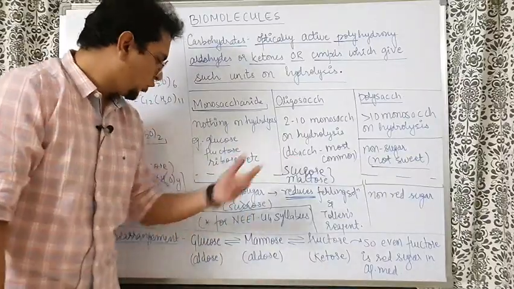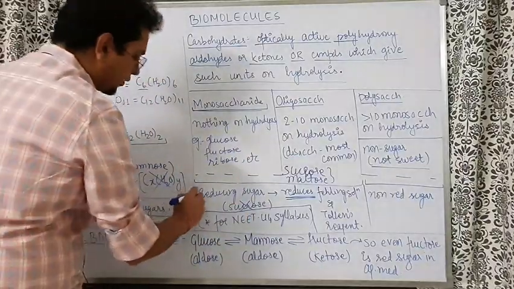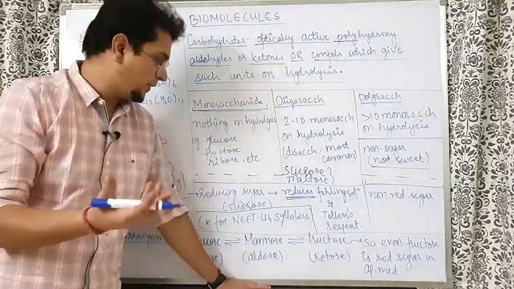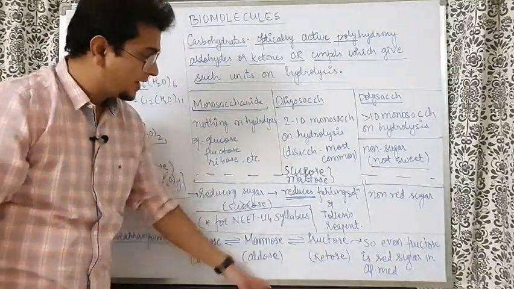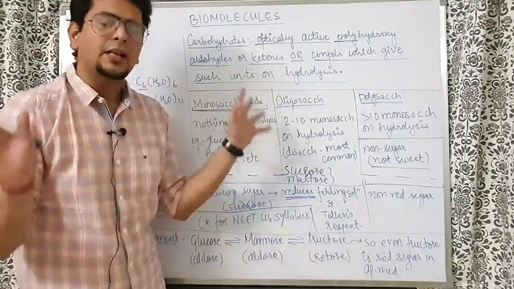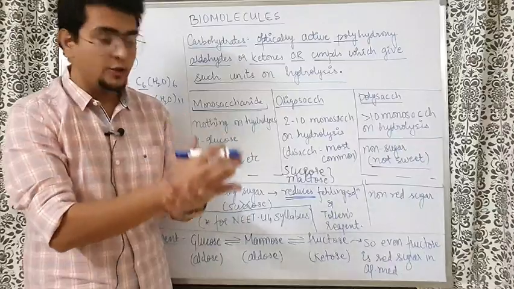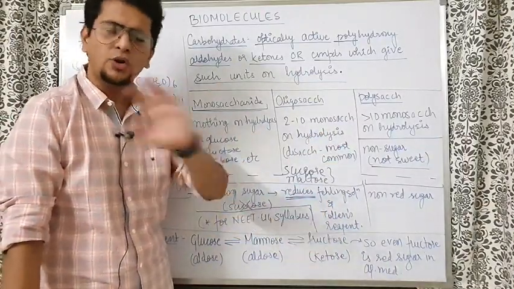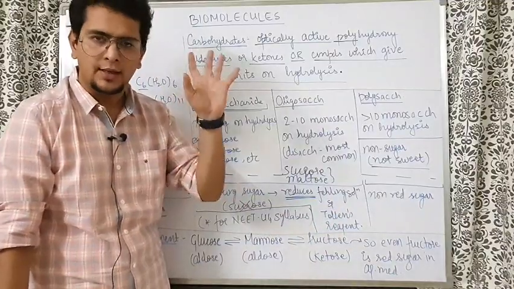Going ahead, what are reducing sugars? If your organic part is clear up to now, you will understand reducing sugars. We can say those which can reduce Fehling solution and Tollens reagent. In general, in organic chemistry, we learn that aldehydes can reduce Tollens reagent and Fehling solution. There are exceptions also. I'm not talking about exceptions at all. This is not the organic lecture going on.